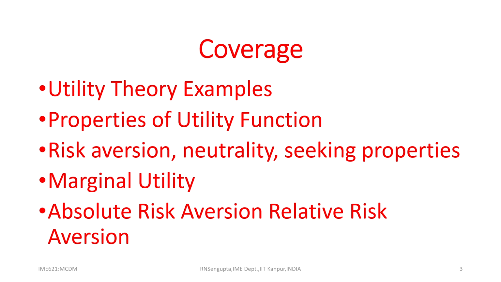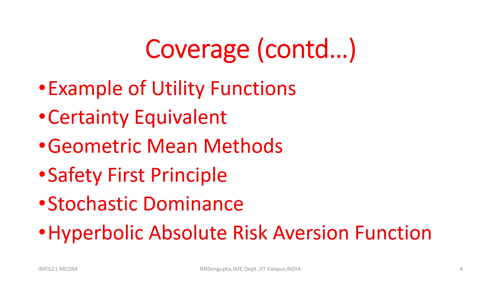Point-wise, in detail: risk aversion, neutrality, seeking properties, marginal utility, absolute risk aversion, relative risk aversion, and examples for certainty equivalent, geometric mean methods, safety first principle, stochastic dominance, hyperbolic absolute risk aversion functions and others.